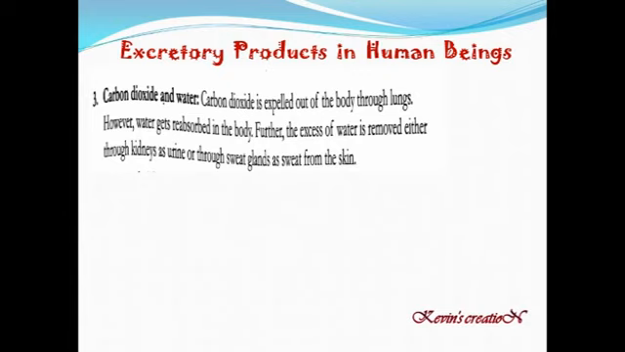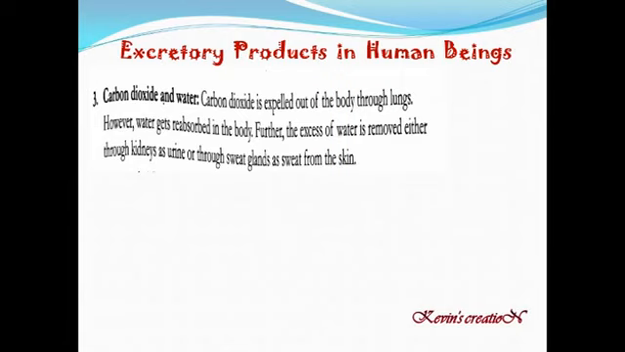Then some more excretory products we have. Number 3, we have carbon dioxide. Whenever we talk about the excretory products, we always think about feces and urine only. But when you exhale the air through your nose and the air rich in carbon dioxide comes out, that is also an excretory product of your body. Carbon dioxide is expelled out of the body through lungs. So lungs play a very vital role here.